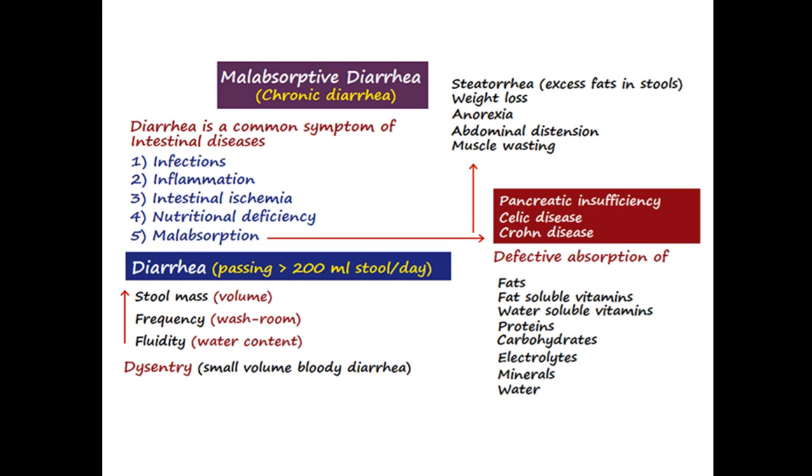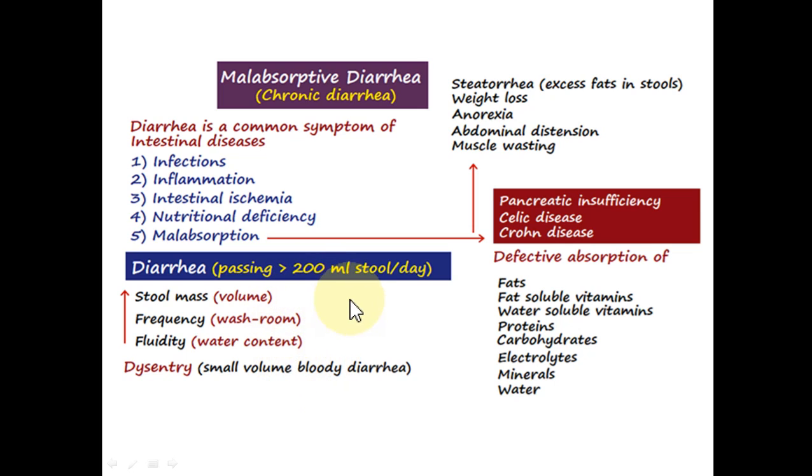Dysentery is a small volume bloody diarrhea that is commonly caused by Entamoeba histolytica, which results in amoebic dysentery, or it may be bacterial diarrhea, which is called bacillary dysentery.